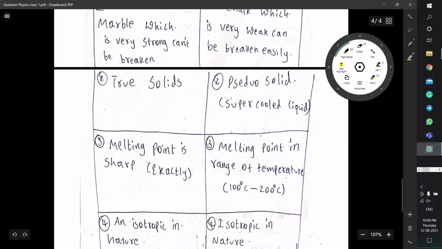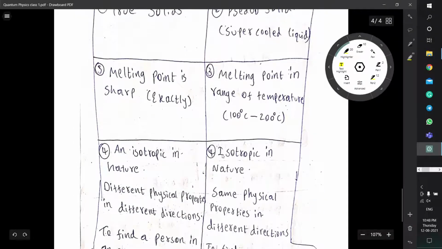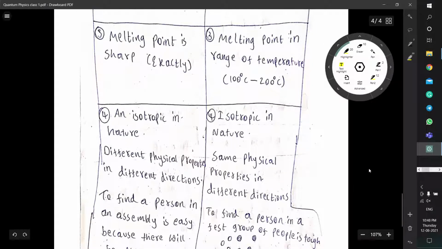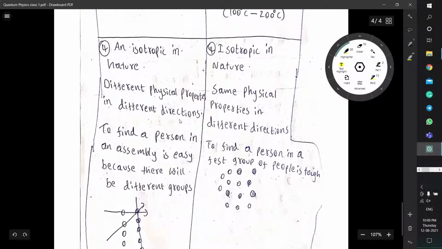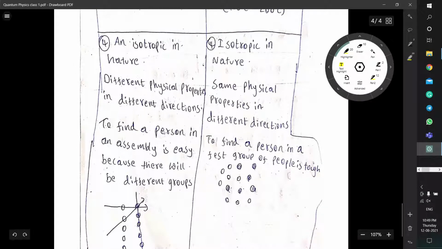So the melting point will depend upon the number of atoms present between them. So it will be a bit tough. If you just watch this video very slowly, then you may get some clarity. Anisotropic and isotropic in nature: different physical properties in different directions.